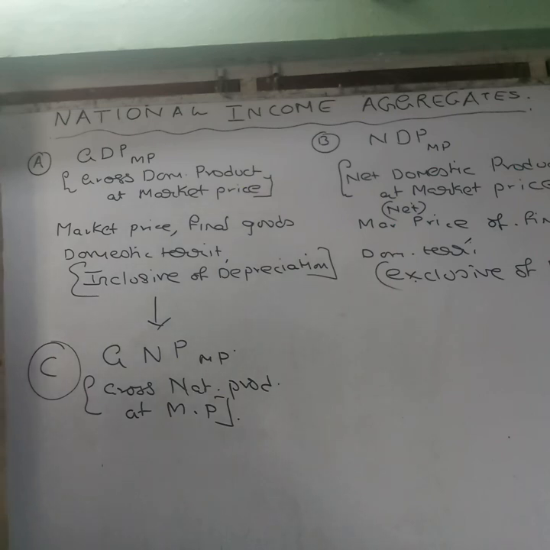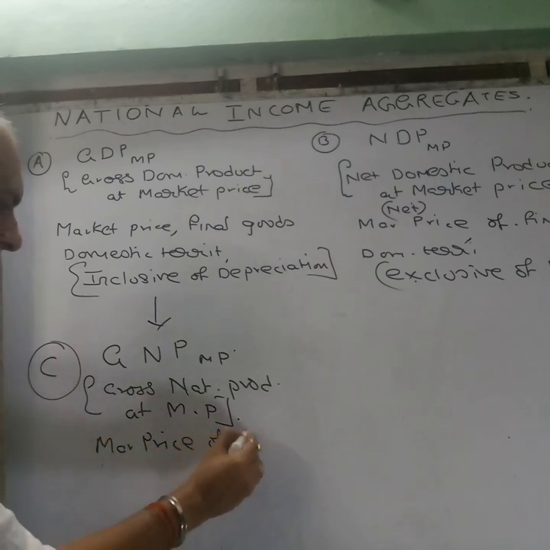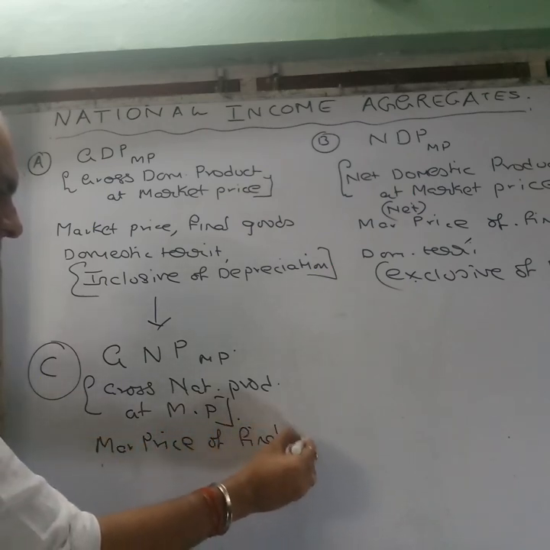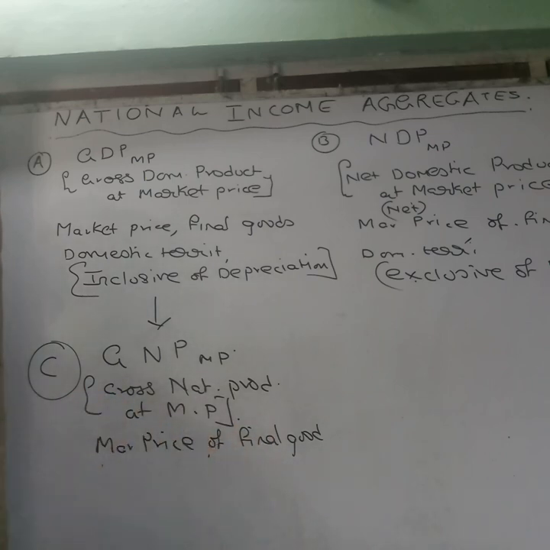If I have to define this one in simple terms, I will call it the market price of final goods, importantly, final goods produced by the residents of an economy in an accounting period.